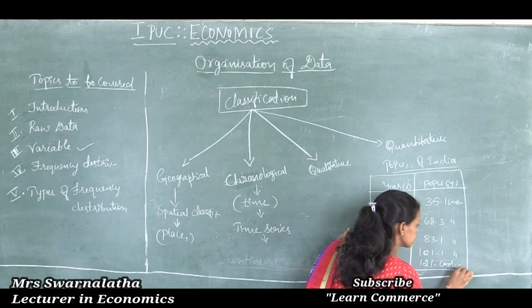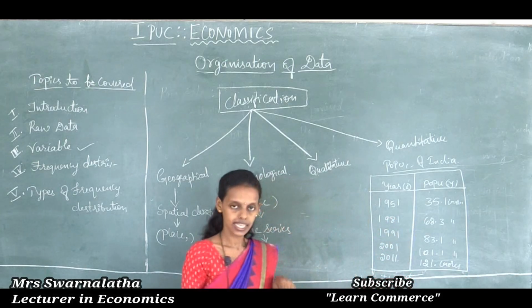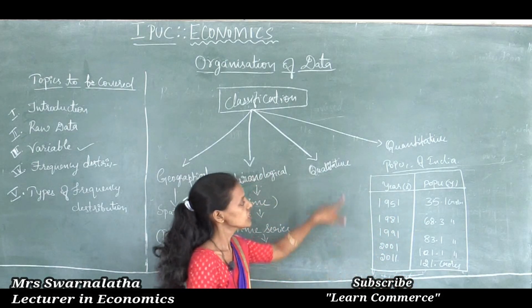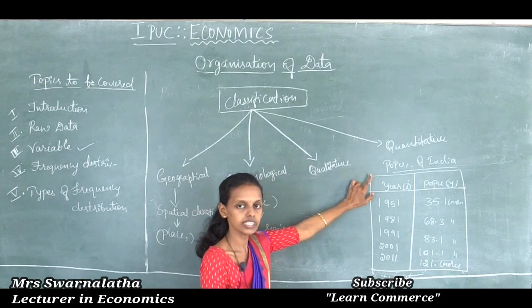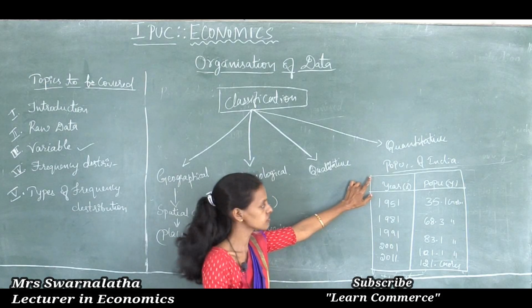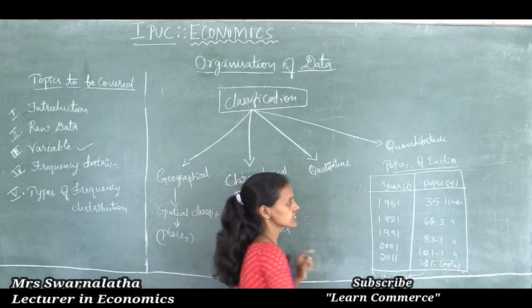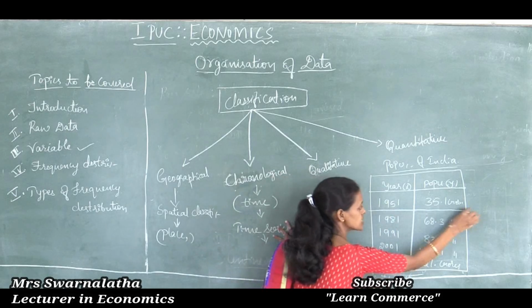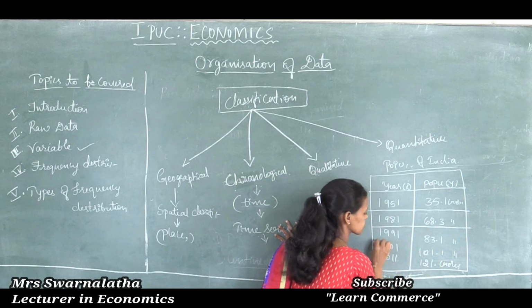So the census gives the record on the basis of different time periods.